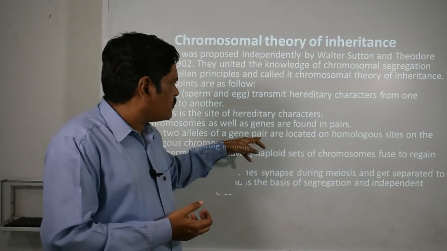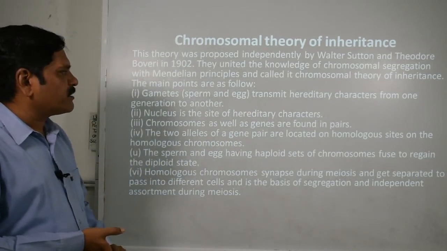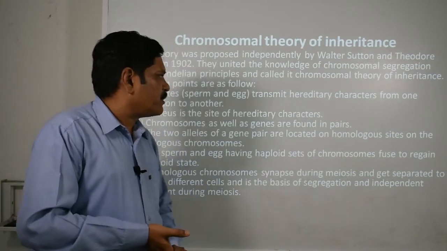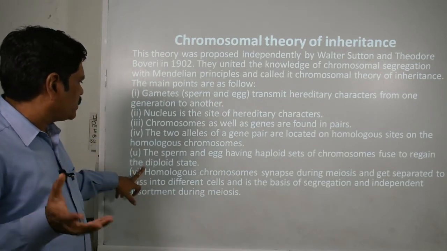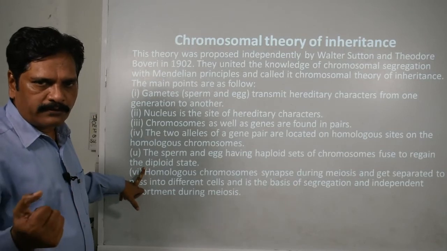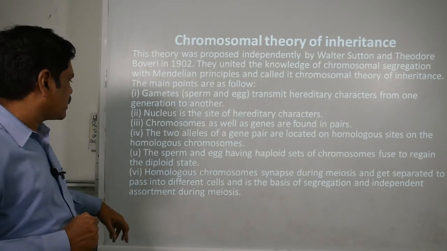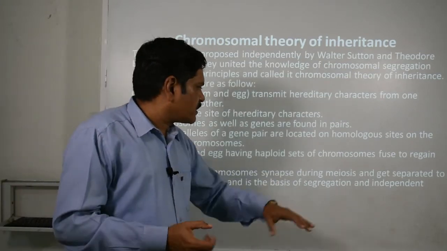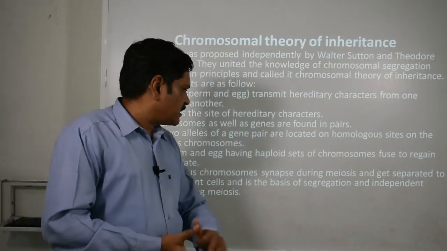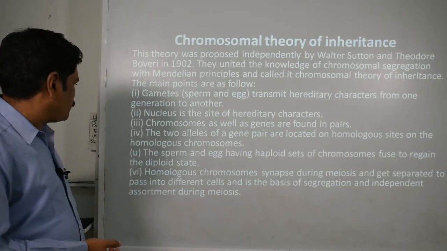The two alleles of a gene pair are located on the homologous chromosomes at a site that is called the locus, right? And the sperm and the egg, having a haploid set of chromosomes, fuse to regain the diploid state. You know that the haploid turns to diploid by the formation of the zygote, performed by the fusion of the gametes, which we call fertilization. Okay. Now the homologous chromosomes synapse during meiosis and get separated to pass into different cells, and this is the basis of segregation and independent assortment during meiosis.